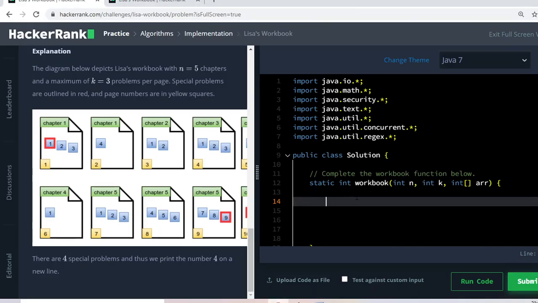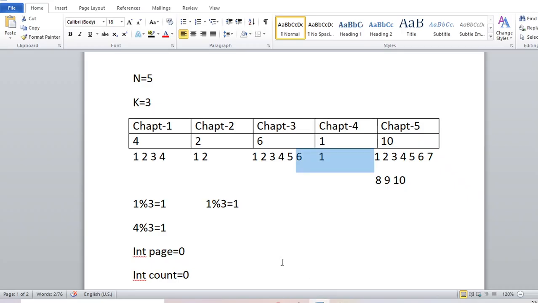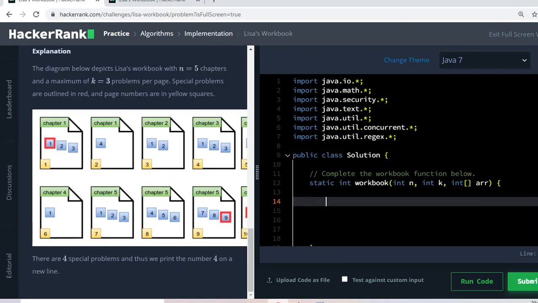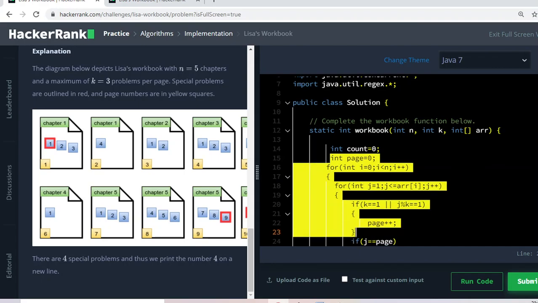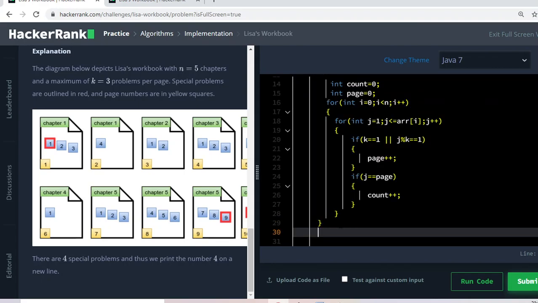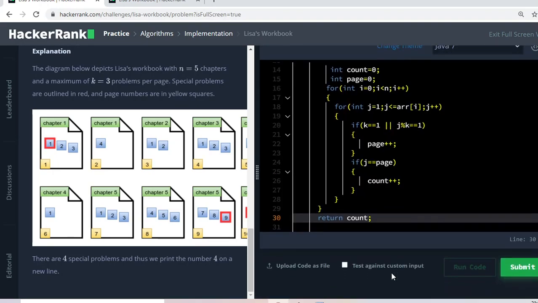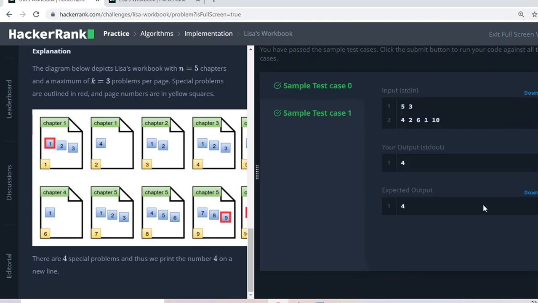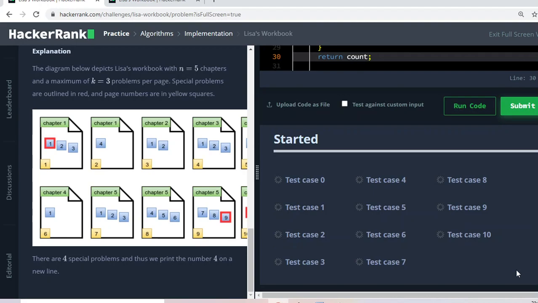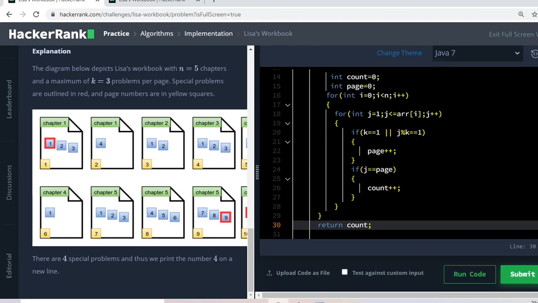Okay, I am just copying this code here. You see the same code, and I am just returning the value of count, and I'm checking the output. Yes, it is perfect, and if I submit it, this is checking. You can see the code again.